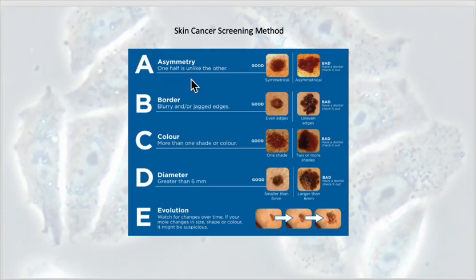So A, asymmetry. If a mole is asymmetrical, as you can see here on the left, this mole is very round. This one has very jagged edges. And so border is next, blurry or jagged edges. That can be a sign that the mole may be cancerous. If there's more than one shade or color, this can point to maybe a cancerous mole.